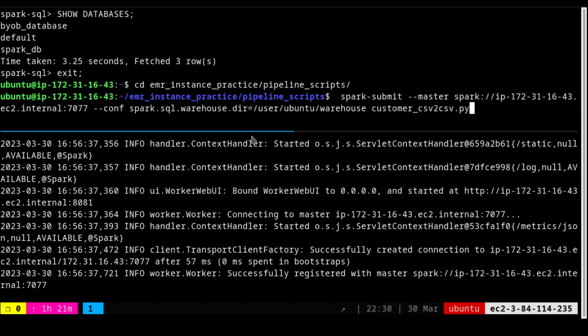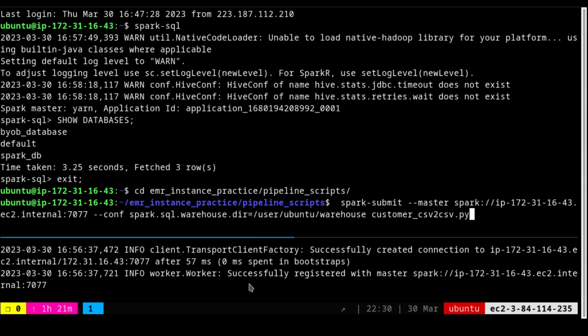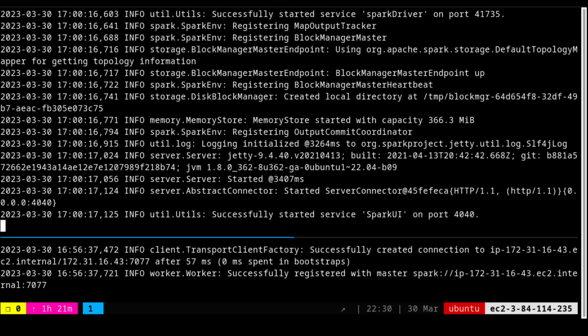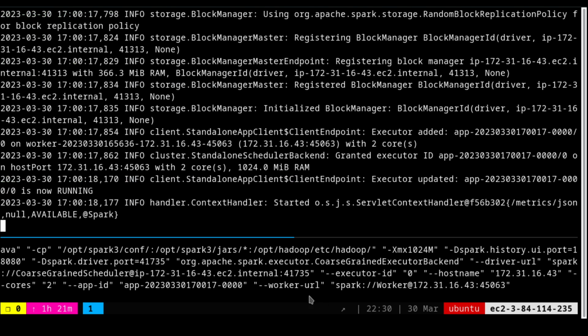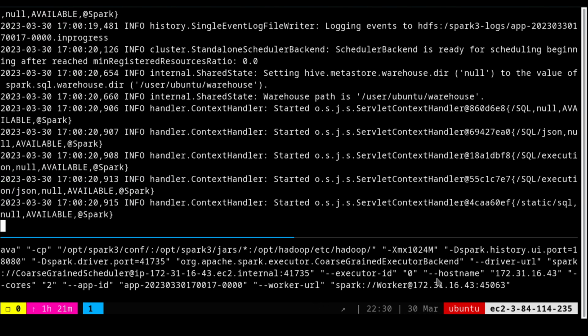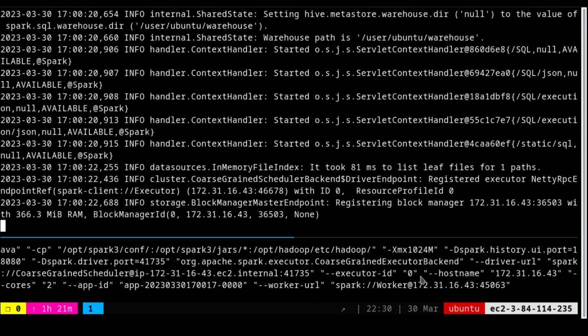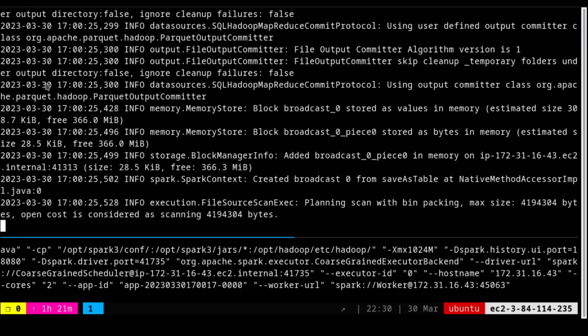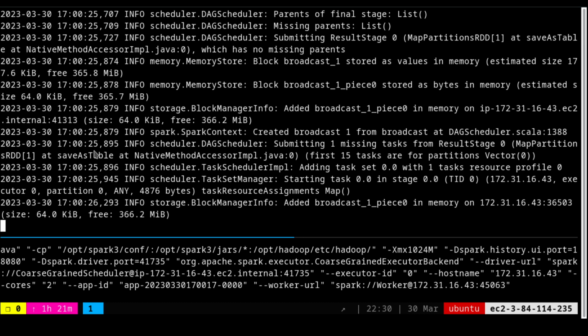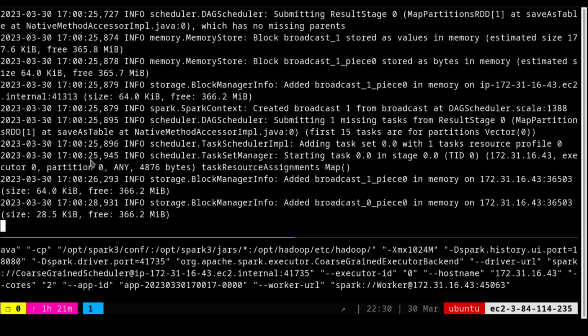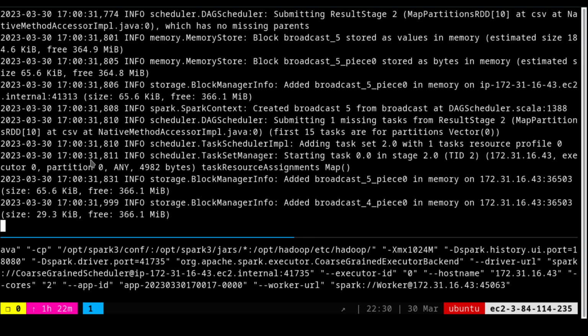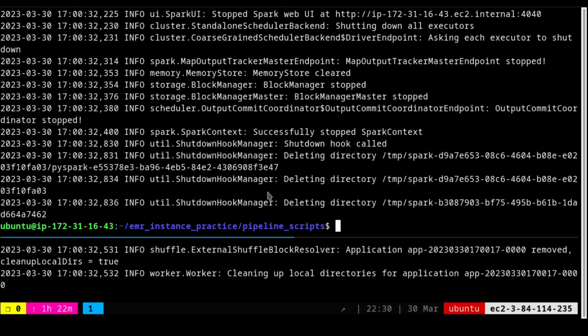Let me make this a little smaller. There will be some additional things happening here also. Let me execute this. You'll see that it will take a second and it will start working out the activity. You see that the worker URL is started here and the actual registration, and you see the output coming. Let it complete. All the printing has been completed. The activity has also been done.